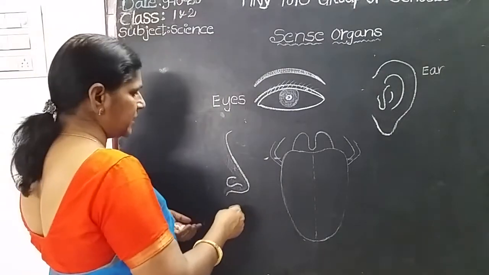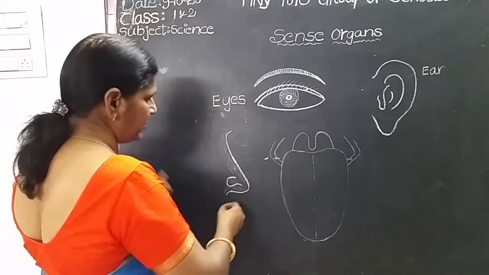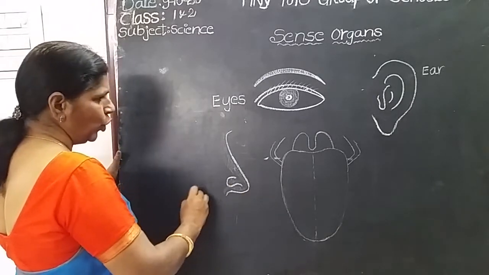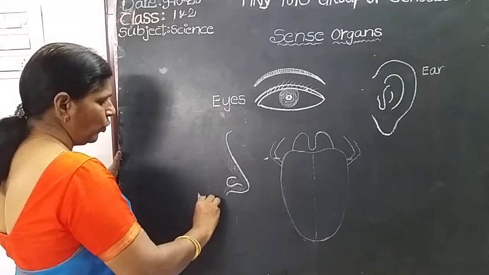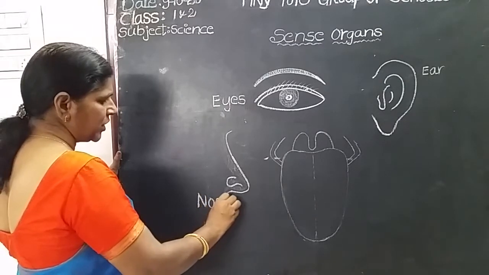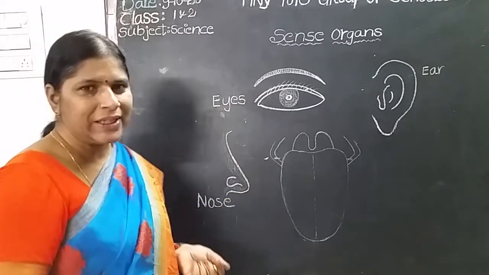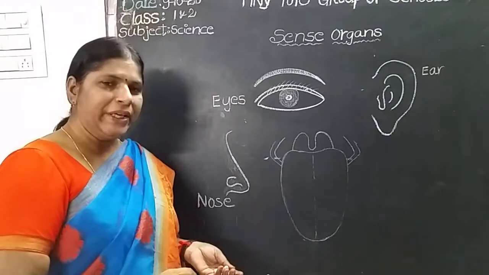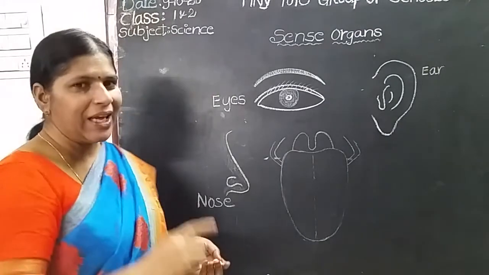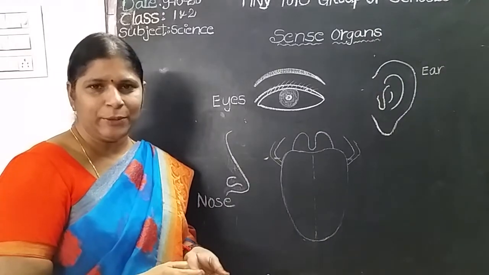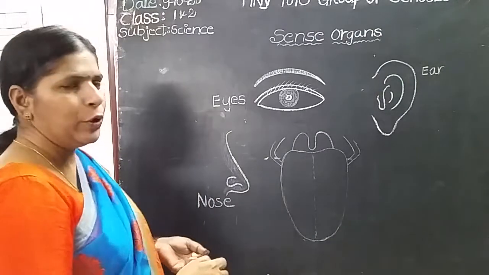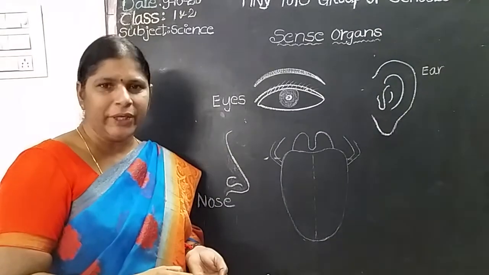What is the name of this? N-O-S-E, nose. Nose helps us to smell the things and also to breathe. We breathe with the help of the nose. We continuously breathe with the help of the nose. Nose helps us to smell and to breathe.